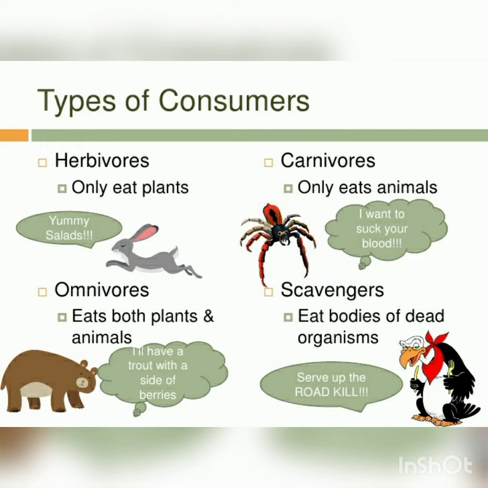Now, there are some carnivores that feed on dead animals. They are called scavengers. So, carnivores which feed on dead animals are called scavengers. Example: hyena, vulture, jackal.